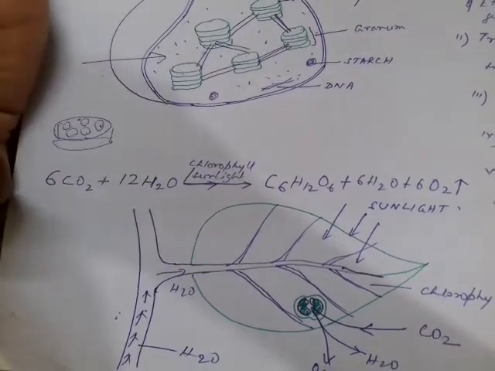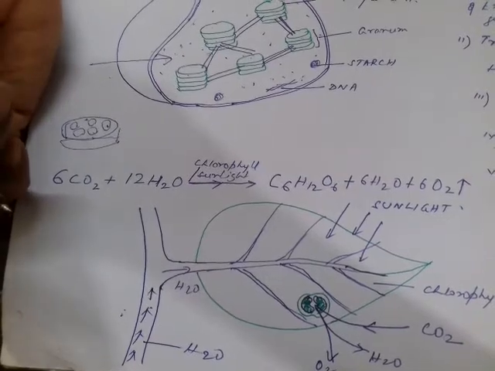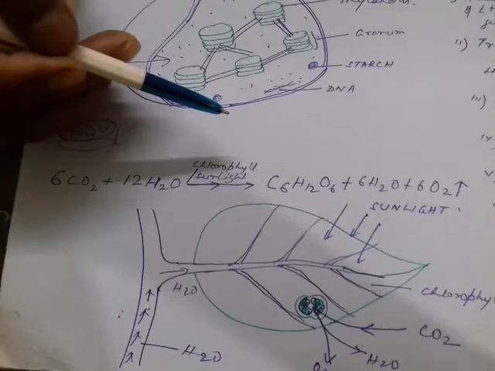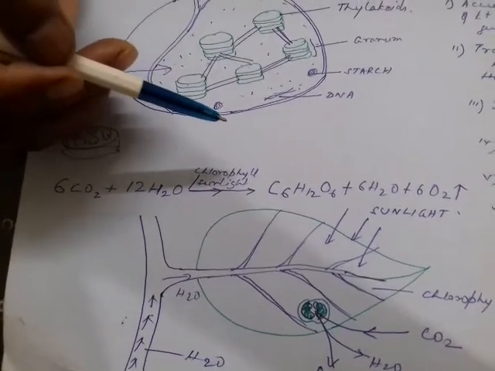On the upper surface, that means the adaxial surface, you have the palisade parenchyma, and the lower surface contains the spongy mesophyll cell. But in an isobilateral leaf like grasses, you do not have the palisade parenchyma; you usually have the spongy mesophyll throughout the leaf. So that is the site. These are the places, and the mesophyll cells contain a huge number of chloroplasts. So there the photosynthesis takes place.